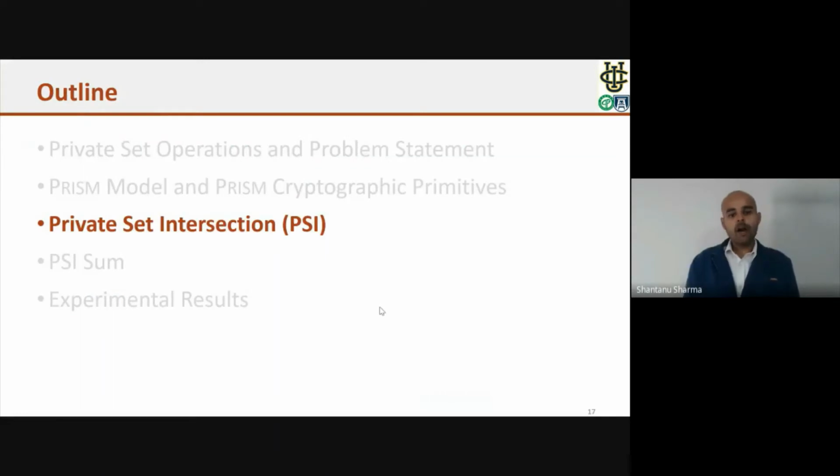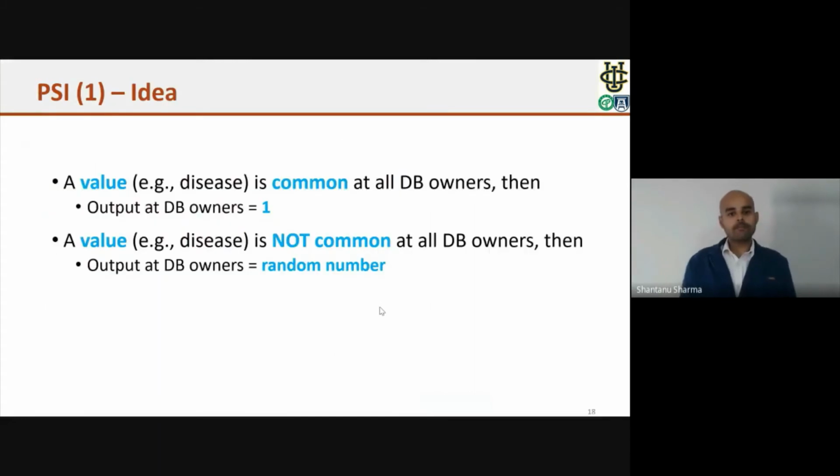Now I will show you how we can solve the PSI operation using Prism. The very high-level idea of PSI using Prism is: if a value is common among all the DB owners, then at the end the DB owner will learn 1. That represents that the value is common. If the DB owners learn a random number instead of 1, it represents that the value is not common at all the DB owners.